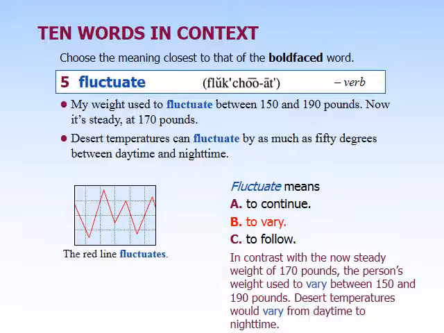And so when we talk about fluctuating, we're normally talking about something that's associated with number or amount. So in the first example, it talks about our weight, which is something that we can measure. So he's saying it used to fluctuate between 150 and 190. So it'd go up sometimes and it'd come down sometimes. In the second example, we're talking about temperatures, right?